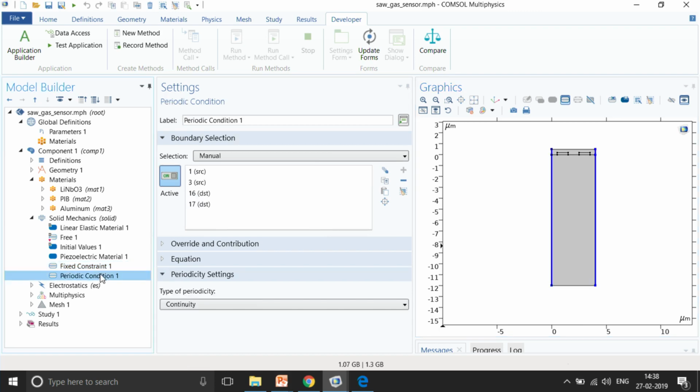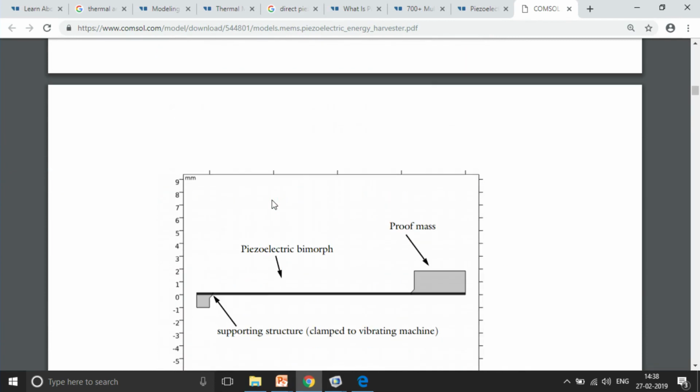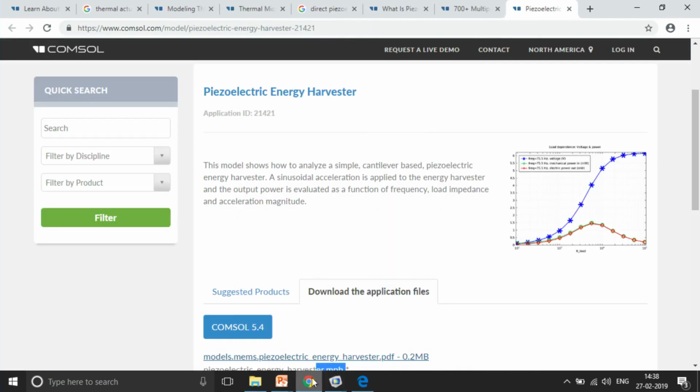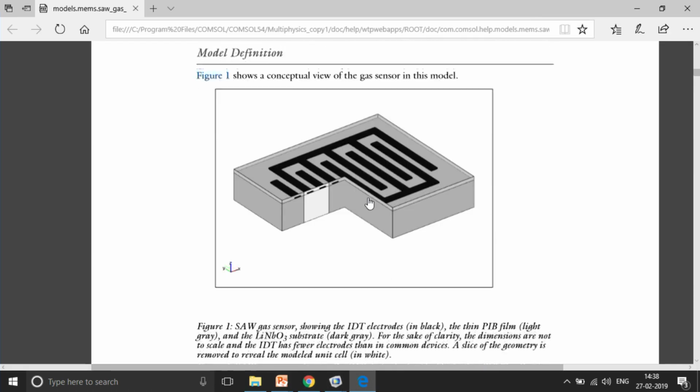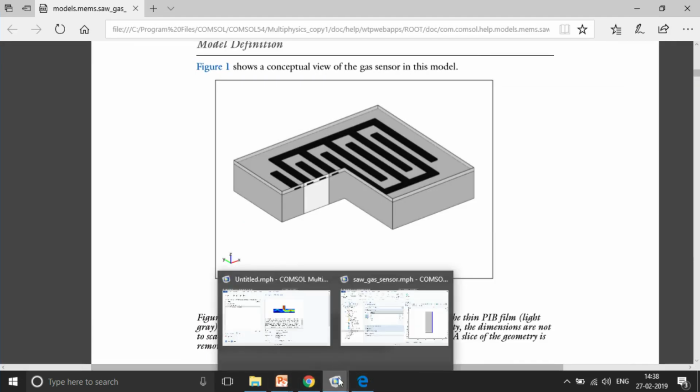and then finally we give the periodic boundary condition. This is very important because we claimed that we are going to do a simulation which is very much similar to a 3D simulation, right? But we have taken only a very small part. How do we claim that we are doing the actual IDT structure, which is a complete 3D structure? The way that we claim is using the periodic boundary conditions, as you can see over here.